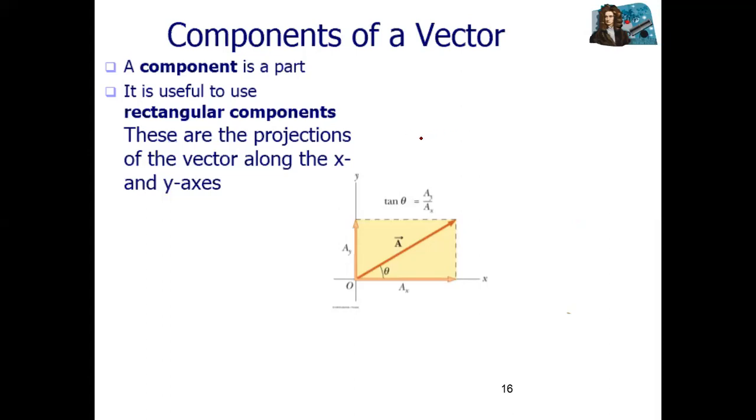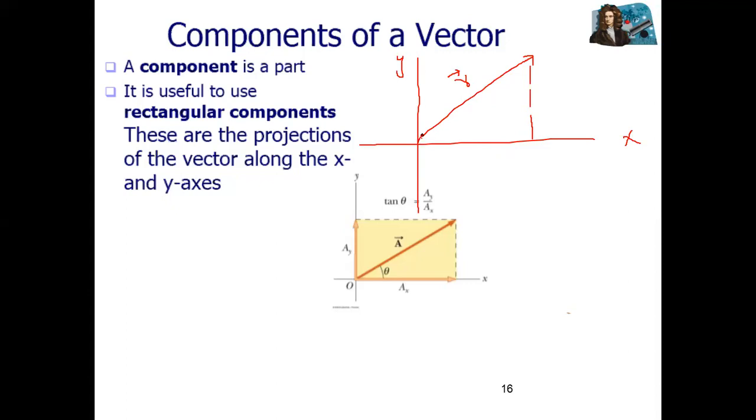For example, you draw a vector. You can give it any name, like R vector, A vector, B vector. So let's suppose R vector. How can you split this vector into two components? To split it into two parts, you need to draw an XY plane, X axis and Y axis. Then you need to draw a vertical line from the head of the vector. Now this is R, and you divide this vector into two components.